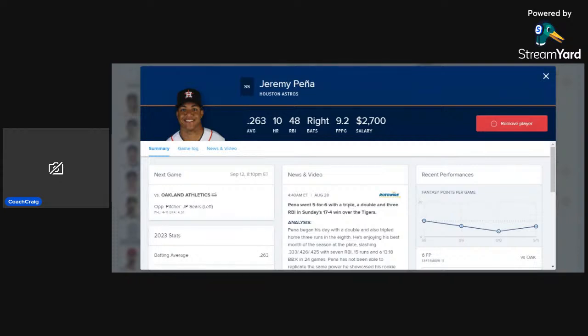JP Sears, probably been one of the best starting pitchers for Oakland this season, but that's not really saying too much at this point in time. So do like the Astros once again tonight. Do like Jeremy Pena, who's kind of been on a little bit of a hot streak as of late.